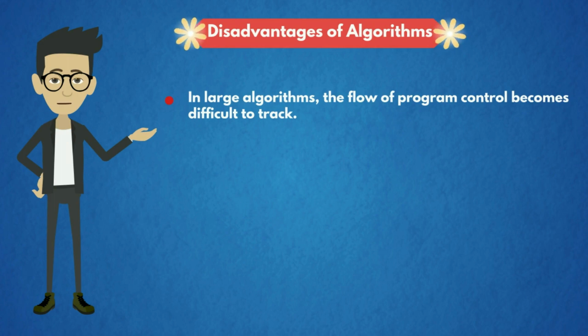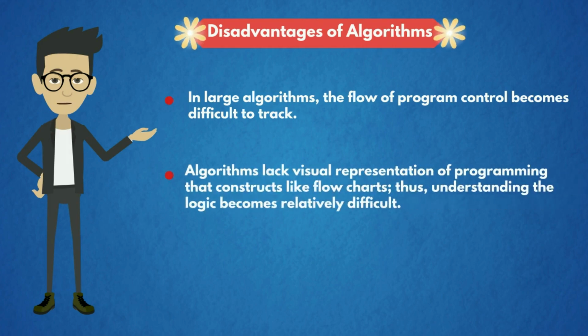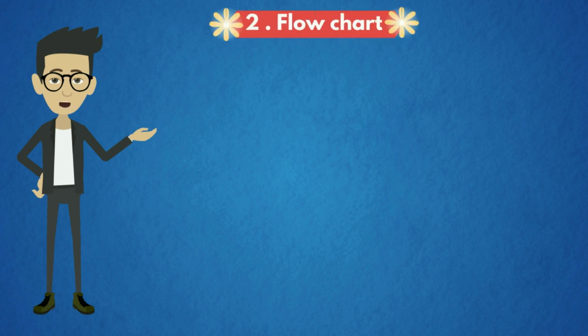The programmer gets confused by the conditions being applied in the program. The second disadvantage is that algorithms lack visual representation of programming constructs like flowcharts, thus understanding the logic becomes relatively difficult. The second concept is flowchart.